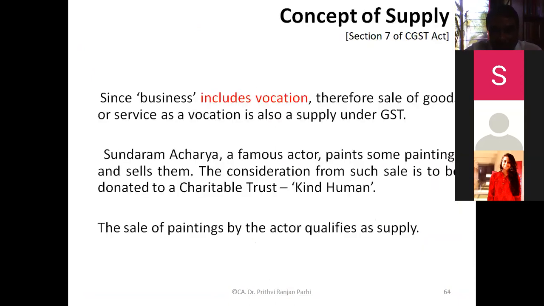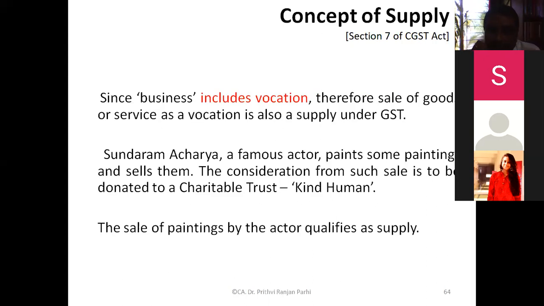Okay. In this particular situation, a clarification has been made. The department has published certain FAQs, frequently asked questions, where a similar kind of situation has been clarified. According to that FAQ, in this kind of situation, this will be considered as a vocation, whoever is doing this painting, etc.